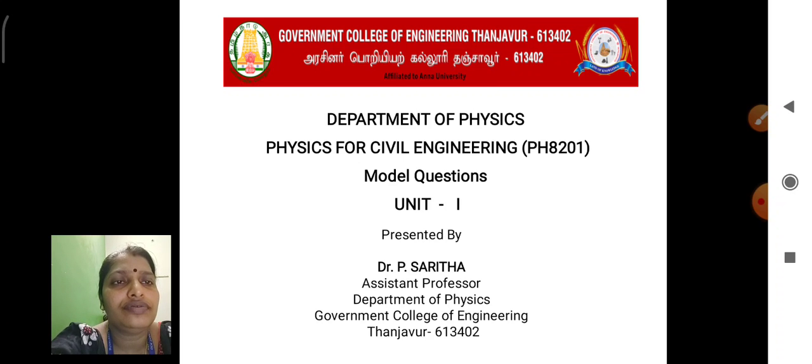Unit 1 is now presented by Dr. P. Sarita, Assistant Professor, Department of Physics, Government College of Engineering, Tanjavur.